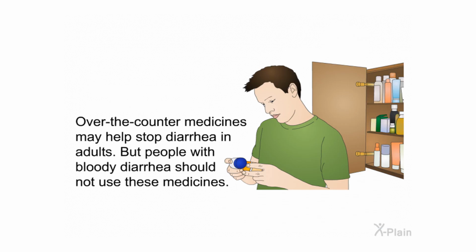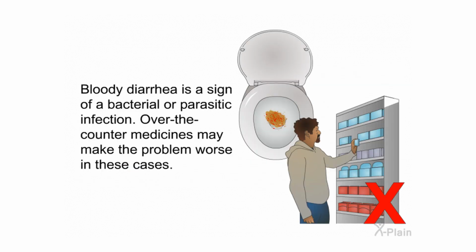Over-the-counter medicines may help stop diarrhea in adults, but people with bloody diarrhea should not use these medicines. Bloody diarrhea is a sign of a bacterial or parasitic infection. Over-the-counter medicines may make the problem worse in these cases.